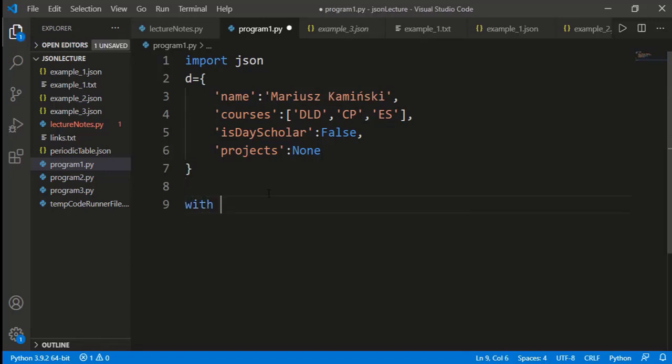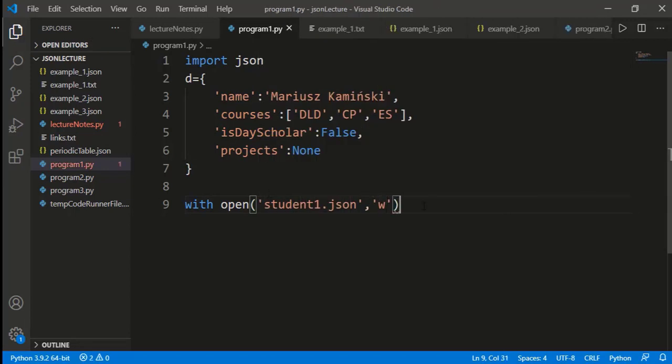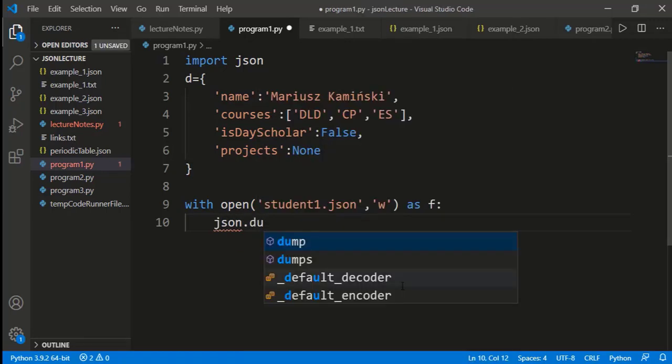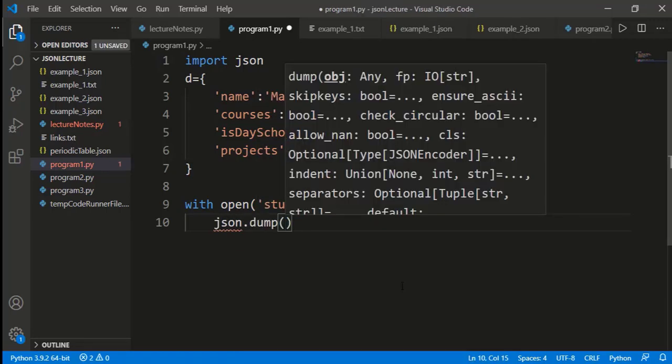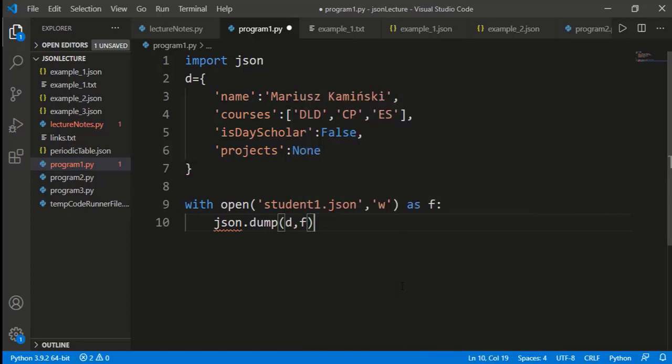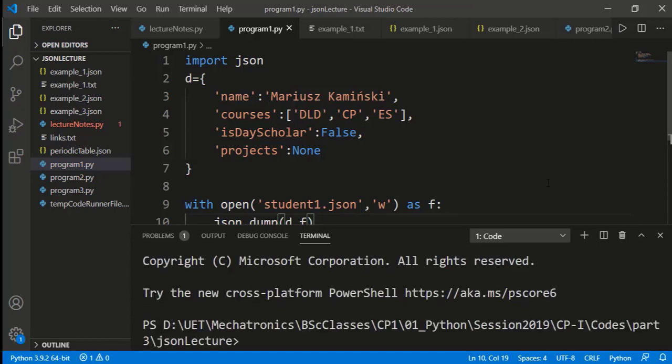To create a JSON file, we will open a file, name it something like student1.json, and the mode we will specify as w for write. Write mode means Python will create a new file with the name student1.json and will write data on it, or if the file already exists, it will overwrite the old content. To write on the JSON file, we can use the JSON module method dump. The first input argument will be the dictionary which we want to convert to JSON, and second will be the file name. Let's run the code.